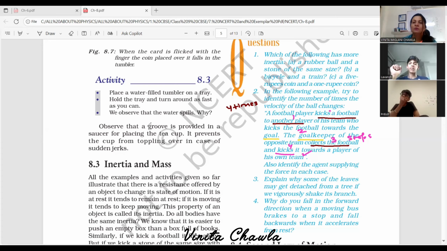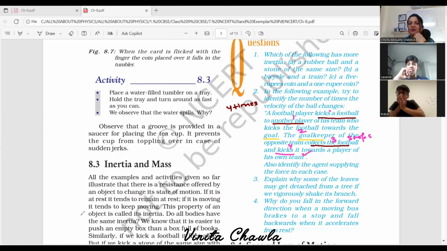So, also identify the agent applying the force in each case. In the first case, who is supplying the force? The football player. In the second case? Another player. Third case? The goalkeeper. And in the fourth case? The football player. Another football player. Again, the goalkeeper, because the goalkeeper is kicking the football to the player, no? Yes. All right, next question.